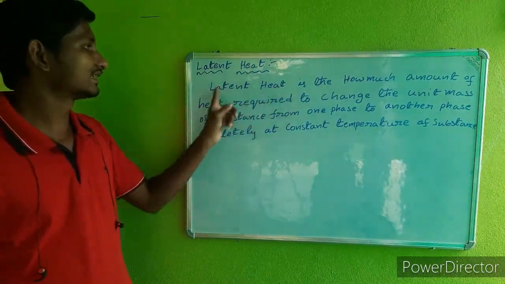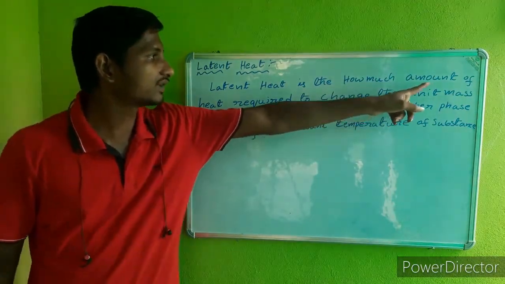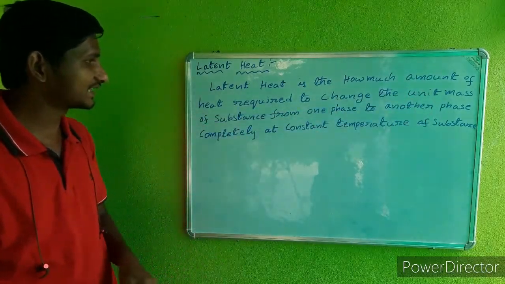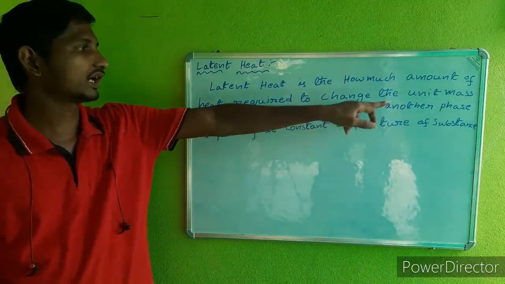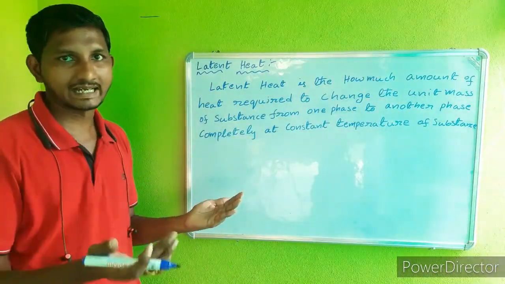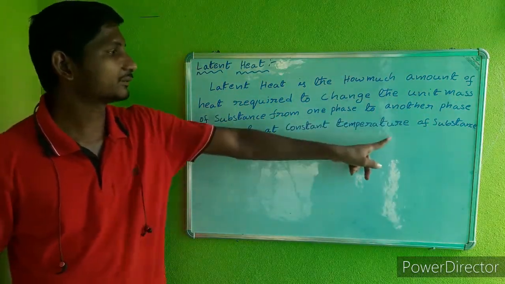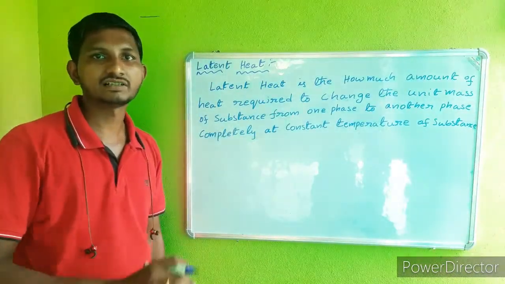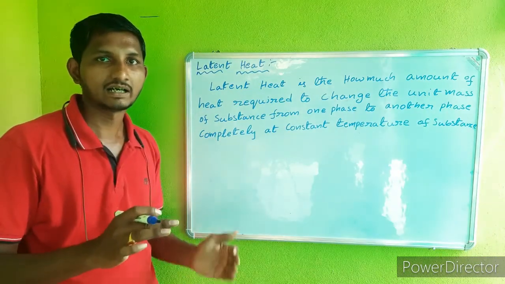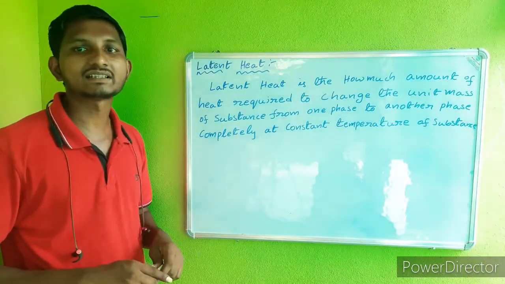Latent heat is the amount of heat required to change the unit mass of a substance from one phase to another phase, that means solid to liquid or liquid to gas, completely at constant temperature of the substance. That means there is no change in the temperature of the substance, but there is a change in the phase. Latent heat value is constant for every substance.